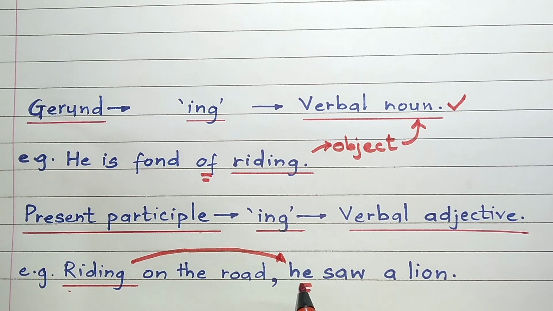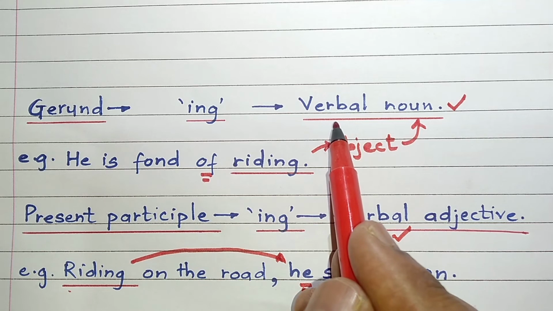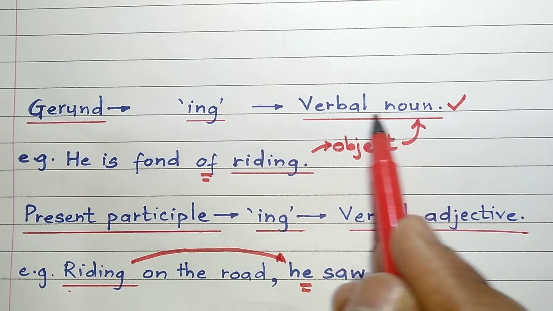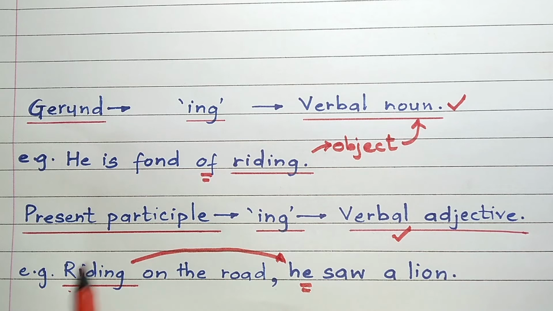It is telling us that he was riding. So therefore, riding over here is a verbal adjective. Riding in the earlier sentence is doing the work of a verb and a noun. That is why it is the verbal noun. Riding over here is doing the work of a verb and an adjective. That is why it is called a verbal adjective. So this is the difference between a gerund and a present participle.